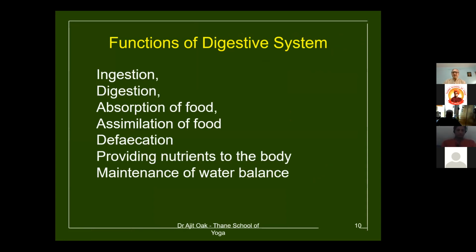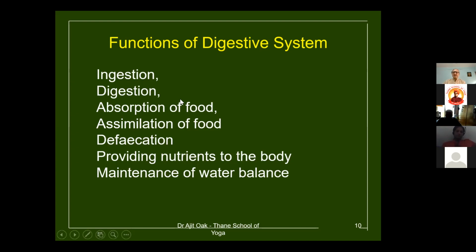So these are a list of functions of the digestive system. One is called ingestion. Ingestion मतलब खाना, जो हमारी भाषा में खाना, ingestion. Taking the food inside the digestive tract is called ingestion. Then there is digestion. Digestion मतलब उसको हजम करना. फिर absorption, जो the food which is digested is absorbed in the body, because that food is required for the body. That's why we are eating the food basically. Then there is assimilation of the food.